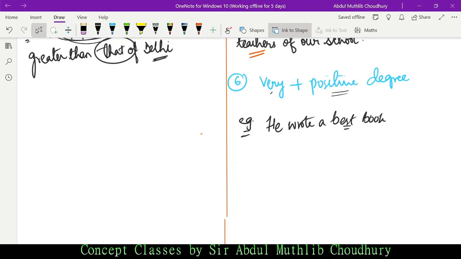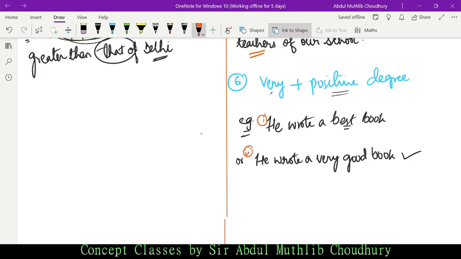So, he wrote a best book. Is this sentence correct? Or, he wrote a very good book. Which one is correct? It is this, number 2. So number 2 is correct.